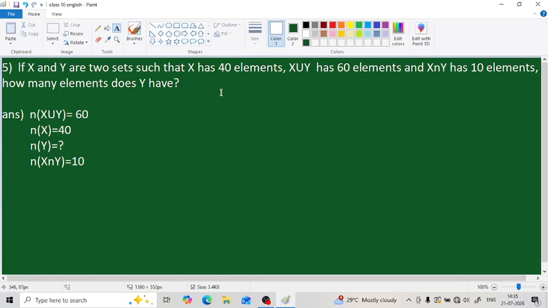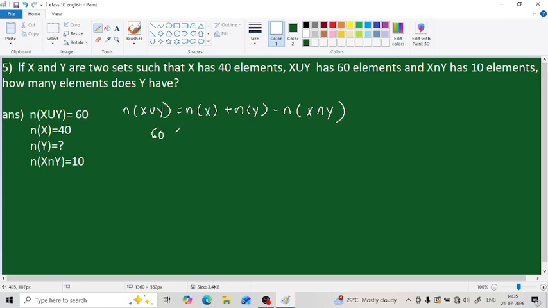So let's solve it. First we have to write the equation. n of x union y equal to n of x plus n of y minus n of x intersection y. There is no need of replacing x and y with others, because here the sets are x and y, so we can substitute the values.